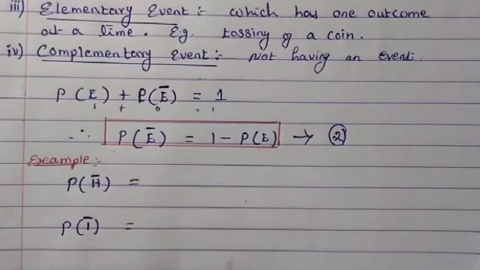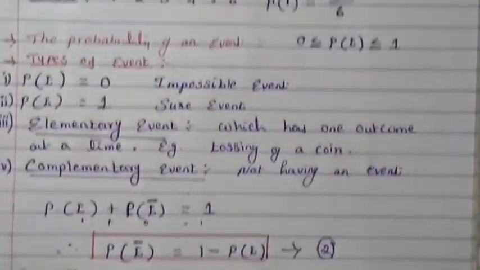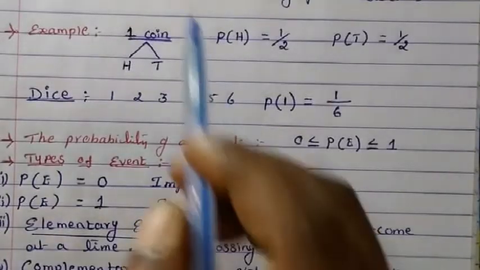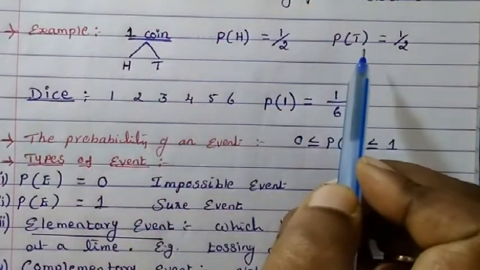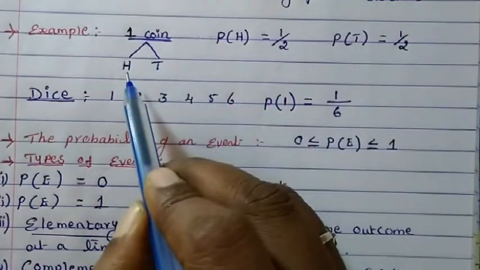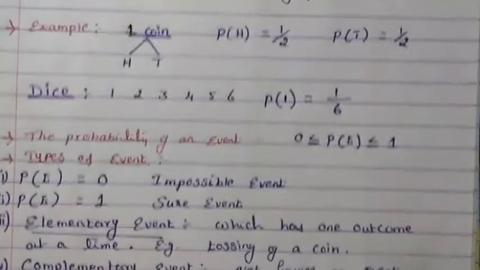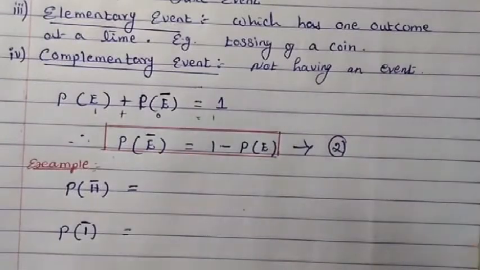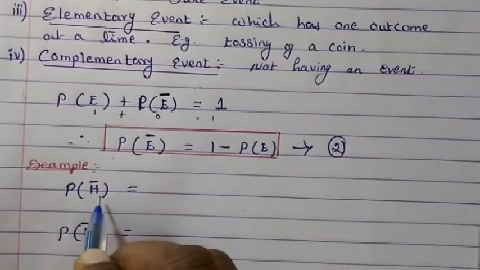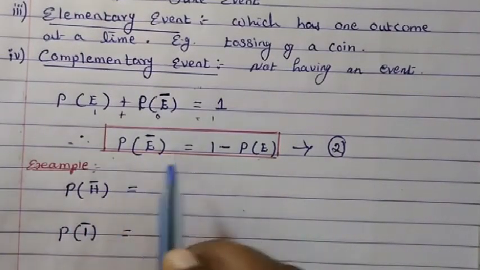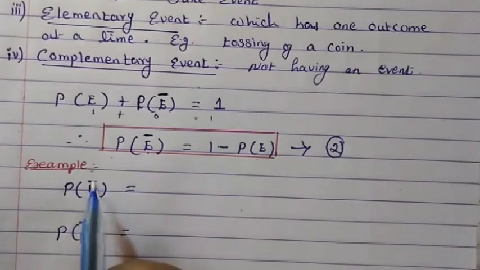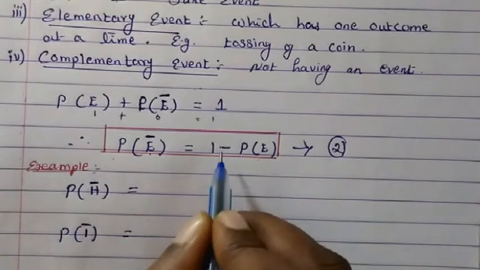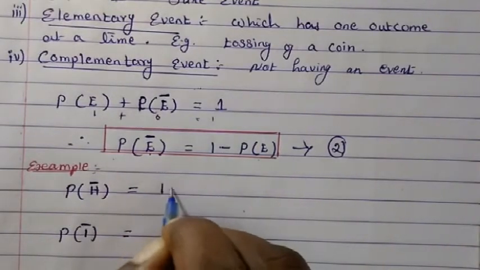This will make it still more clear to you. For example, we'll take possibility of not having the head. When we toss the coin, either we get head or we get tail. So we will see possibility of not getting head. H bar means possibility of not getting head. So we will use this formula, possibility of the event not happening, so we put the bar here.